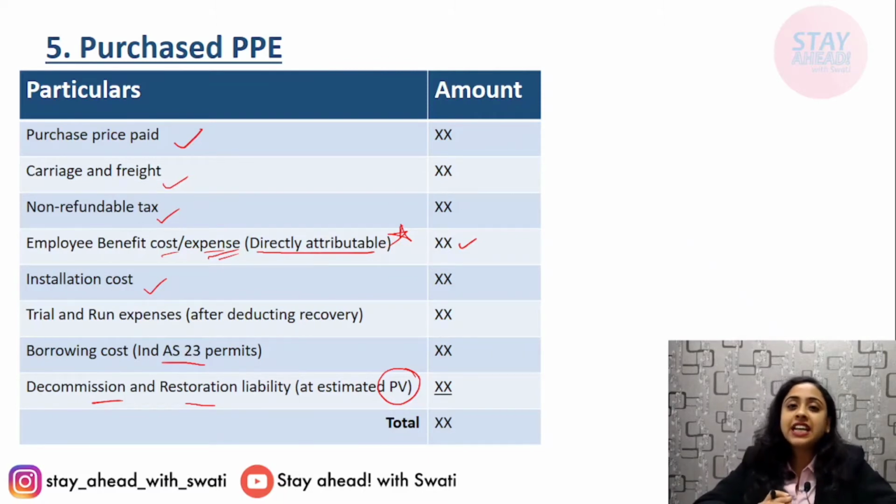Since it has an obligation right from the beginning, before installation also, such obligation cost is directly related to the PPE, therefore it is included in the cost of PPE in the PV form, that is present value.